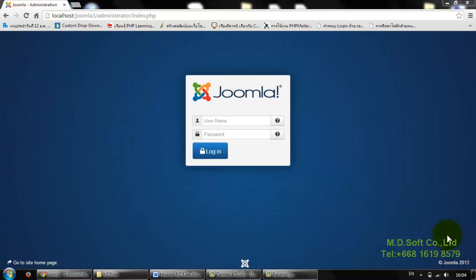Now you're looking at how to install MDfile component in Joomla. MDfile is a component for Joomla version 3 and developed by MDsoft company. This component is used for managing your document. With this MDfile component, you can create category to set up document type.